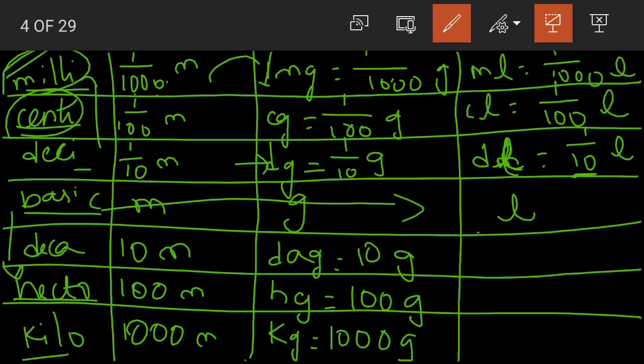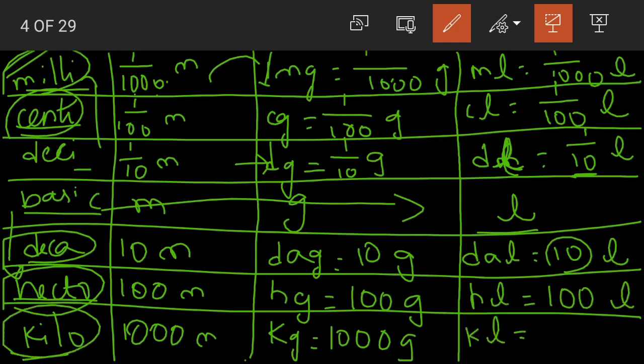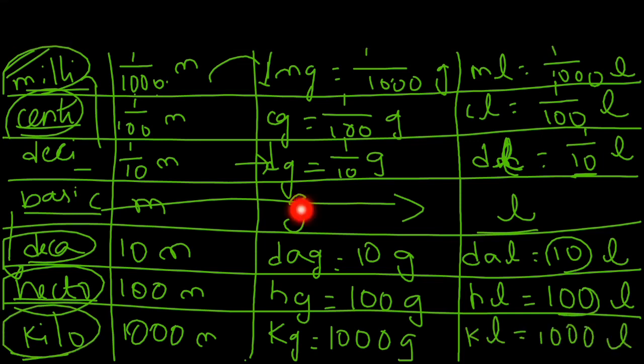Now next, coming below the basic measurement, decaliter, DAL, is equal to 10 liters. Then we have hectoliter is equal to, after 10 we have 100 liters. Then lastly kilo, 1 kiloliter is equal to, after 100, 1000 liters. So this is what it is, children.